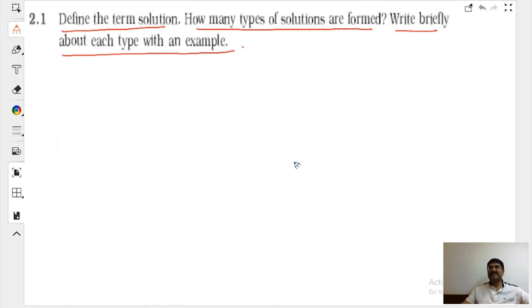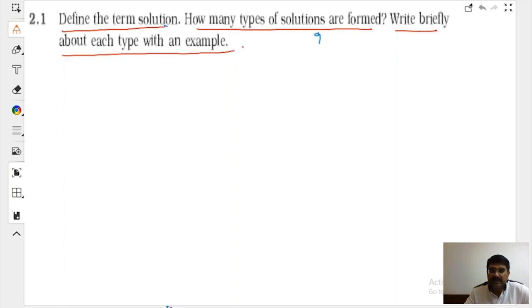After the class, I have given you an idea, you will write this question in your notebook. Make a separate notebook for NCERT. Define the term solution. How many types of solutions are formed? Write briefly about each type with an example.